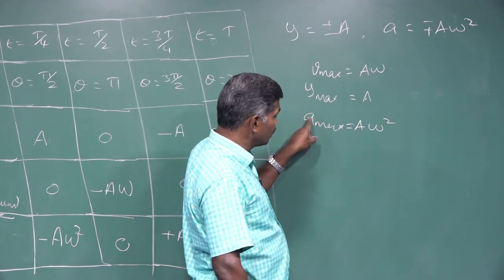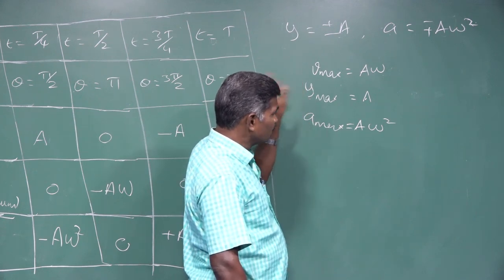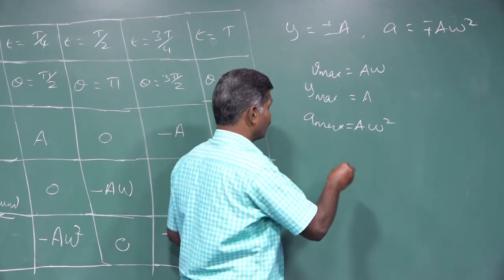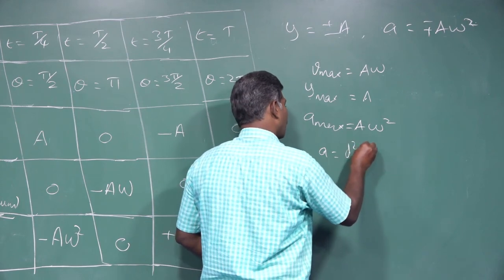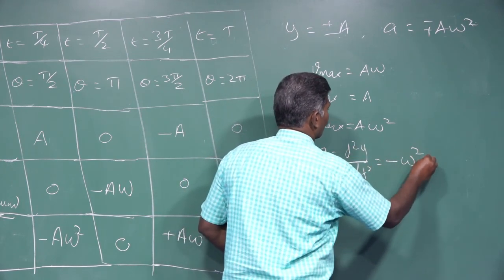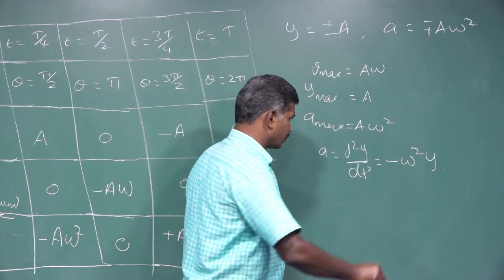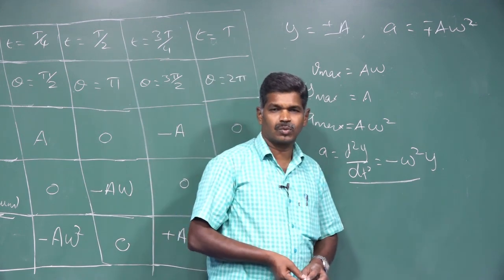But if you relate the maximum acceleration with the displacement, they are in opposite directions. That's why we have d squared y by dt squared equal to minus omega squared y. This is the condition for simple harmonic motion.